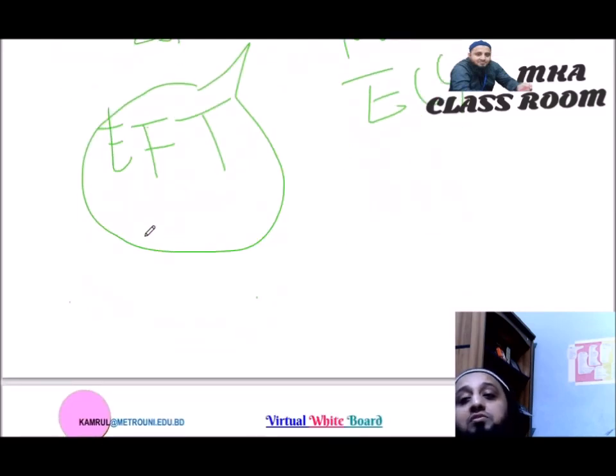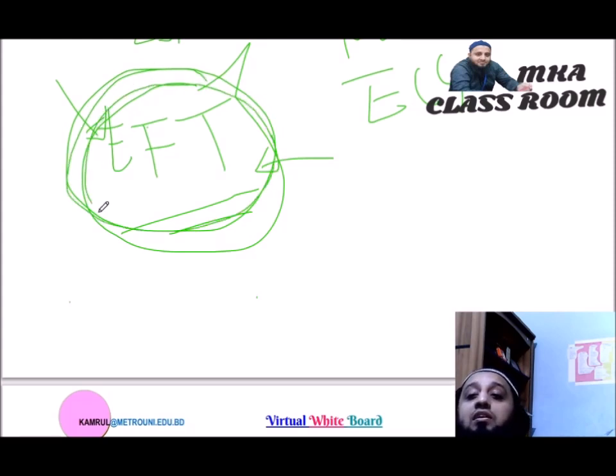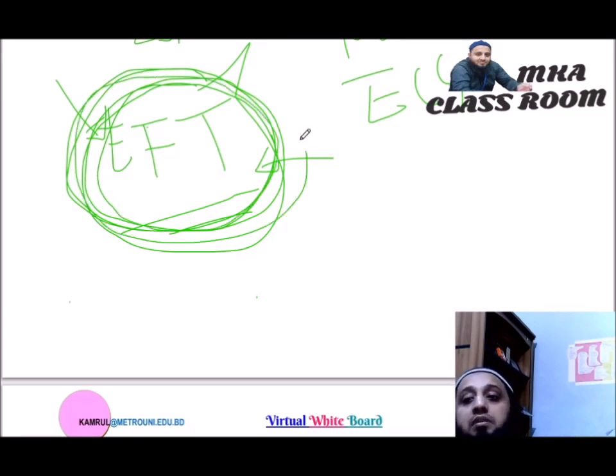Electronic fund transfer. This system is very well known to you because you are getting a lot of remittance from England. So you get remittance with the help of electronic fund transfer mechanisms. It may take time, one day, maximum one day. It may be the same bank or any other bank, in the same region or any other region.